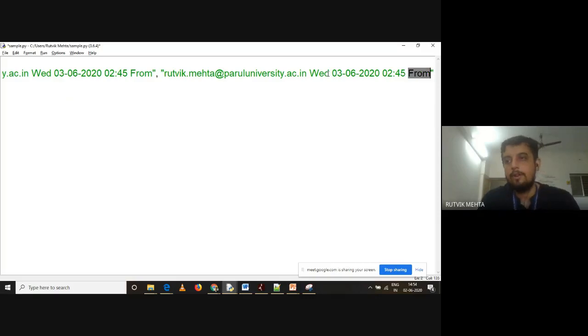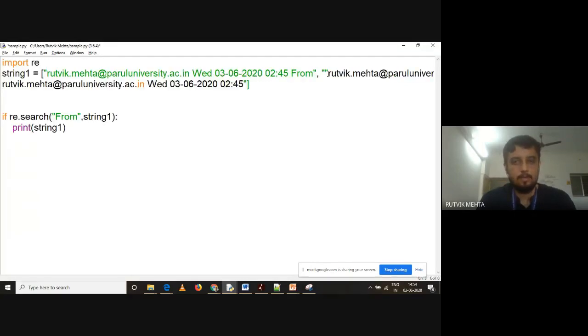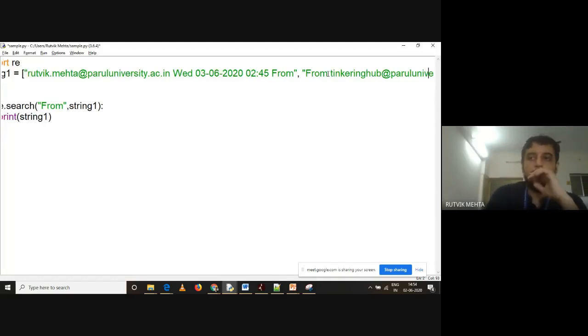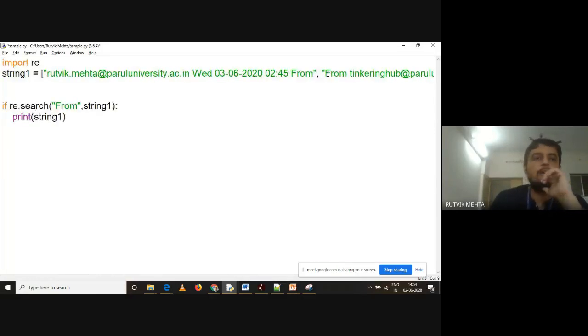Moving this from the beginning. The second email ID that I'm using is from Tinkering Hub @paruluniversity.edu. I've kept the time and everything the same, but in the first string, "from" is present at the end. In the second string, "from" is present in the beginning. What is required over here?